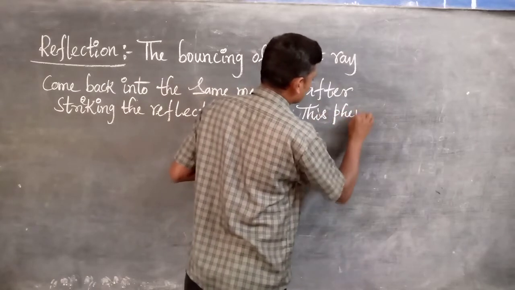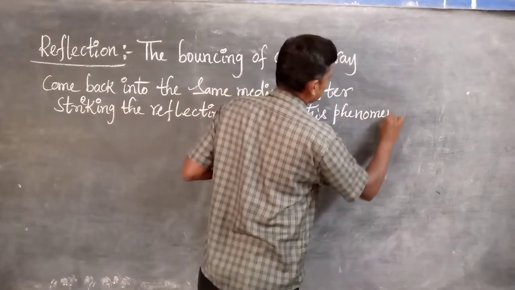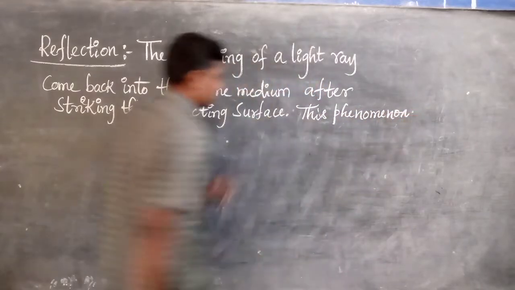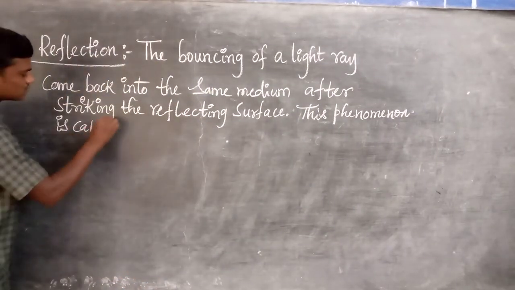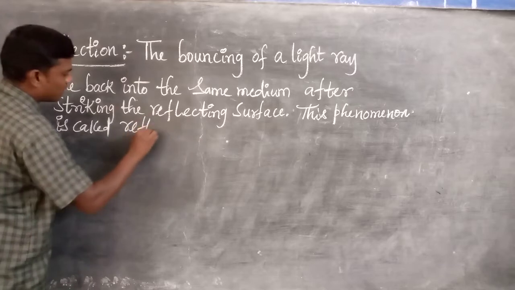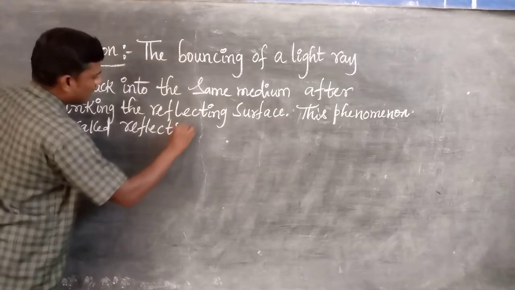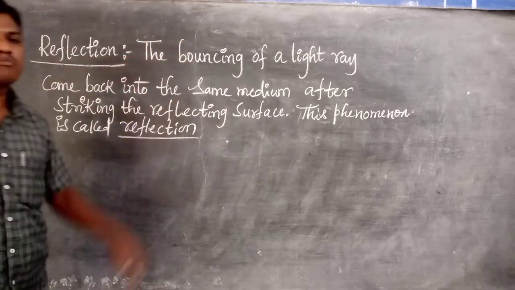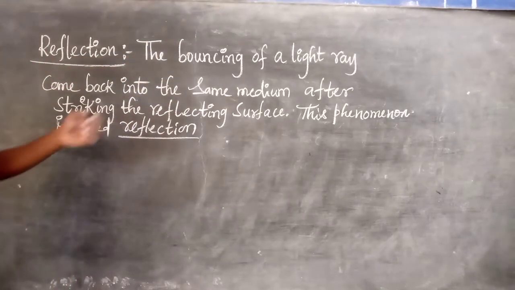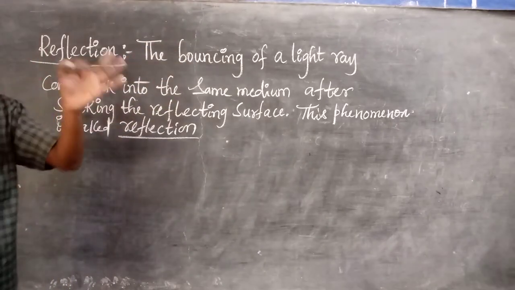This phenomenon is called reflection, and the part of the light that comes back into the same medium is called reflection of light.